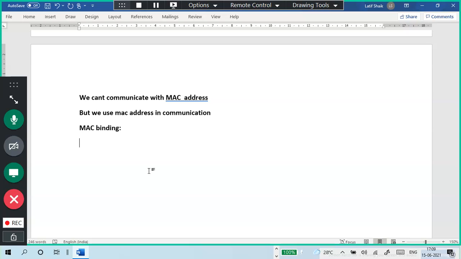So what is this MAC binding? What is MAC binding generally in Wi-Fi networks? I will tell a very simple scenario. I'm in Pune, so no problem. In Pune, only a few members are working: me, Charan sir, and another person. Only three people are working here. I'm a trainer, and the other two are doing administrative work only.